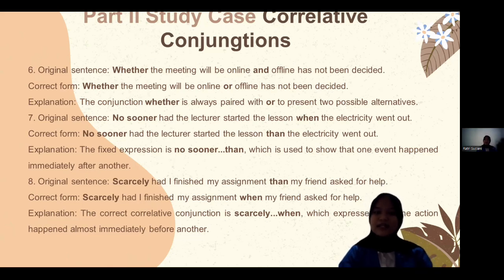Number 8: scarcely had I finished my assignment than my friend asked for help. The correct form is: scarcely had I finished my assignment when my friend asked for help, because the correct correlative conjunction is scarcely paired with when, expressing that one action happened almost immediately before another.